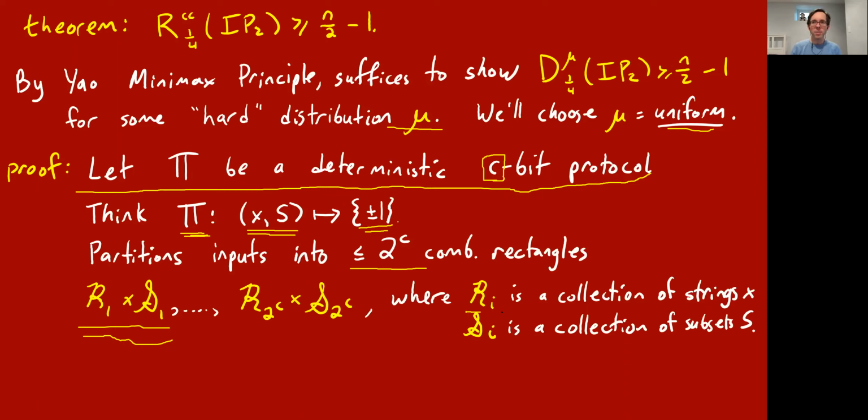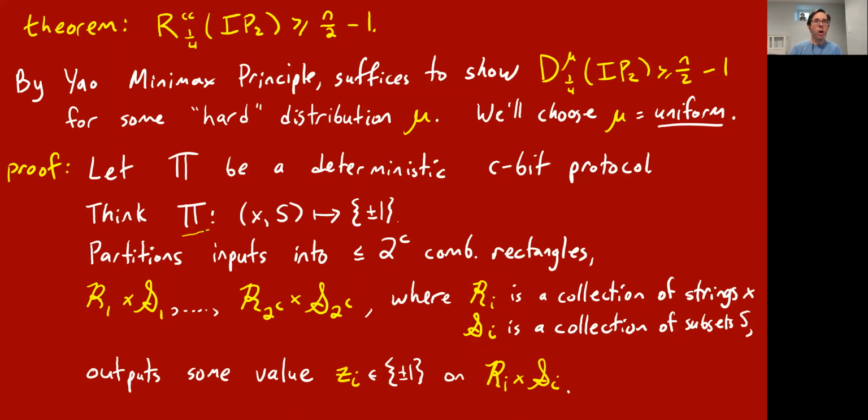And so script R sub i is a collection of Alice inputs. It's a collection of strings. Script S sub i is a collection of Bob inputs. It's a collection of subsets of s, which is a little confusing, but it's a collection of subsets. And furthermore, this protocol's leaves are bits, which we're going to call plus or minus 1. And so it outputs the same value, let's call it z sub i, on every one of these combinatorial rectangles, script R sub i cross script S sub i.